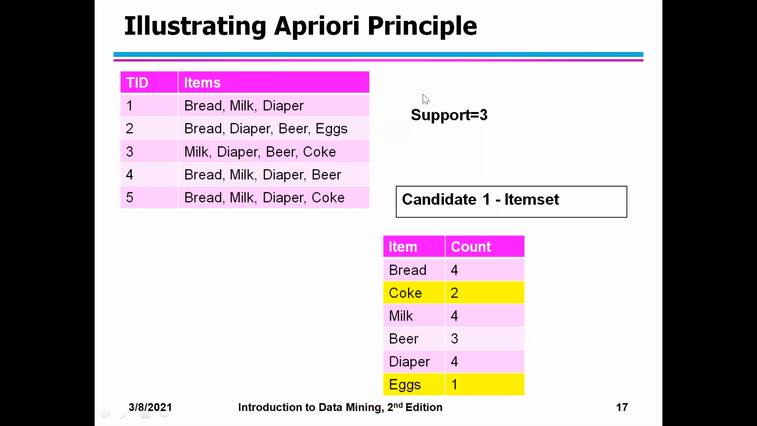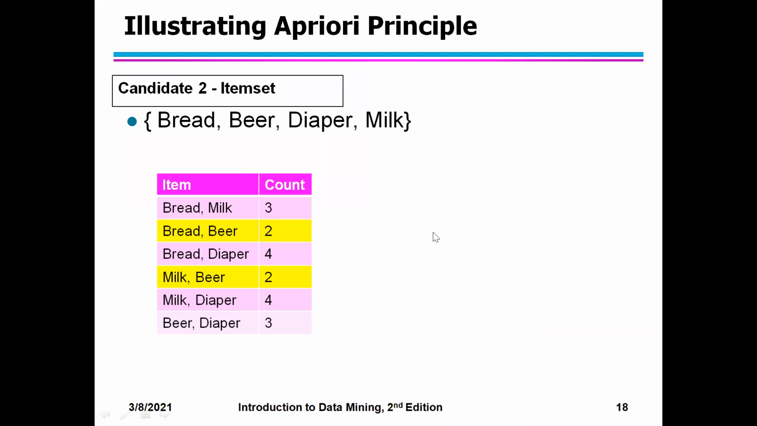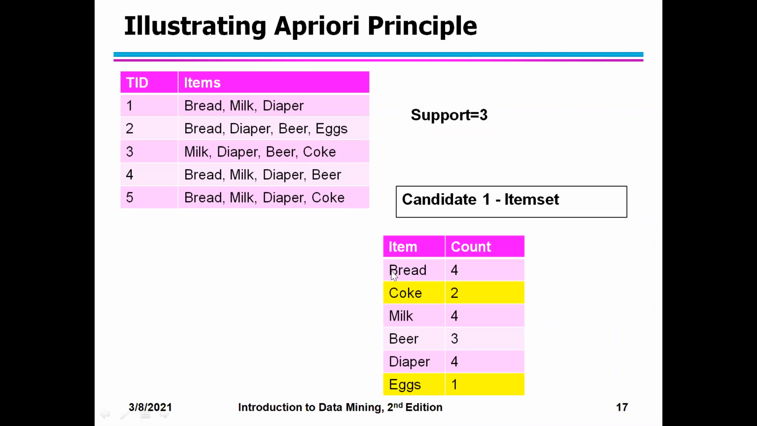Okay, fine. So next what we will do, I will take the frequent one item set and generate my next table. From the frequent one item set, I will generate my candidate two item set. So what were the combinations I had? I have bread, milk, beer, and diaper.